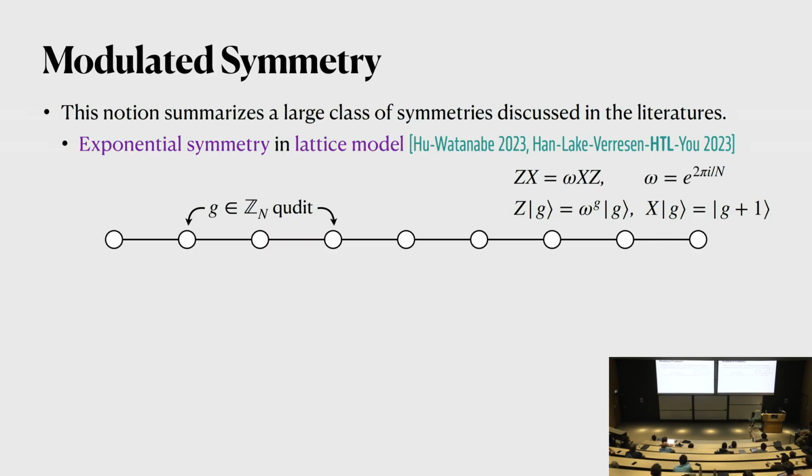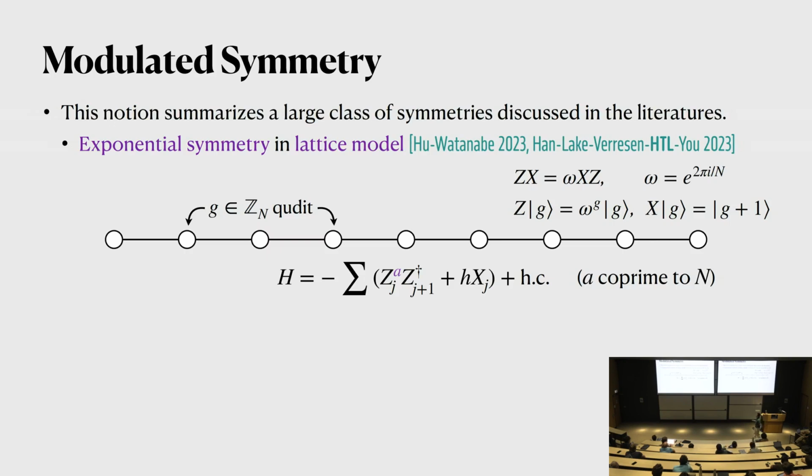Okay, so now we're going to use these Z and X operators to build some lattice models. The model that we want to build is a close avatar of the clock models. The Zn clock model is a generalization of the Ising model, and now I'm going to do a further generalization. If this coefficient A is set to 1, this is just a Zn clock model, which involves the Z and Z dagger couplings of nearest neighbor sites. And there's also a transverse field term. But now let me allow a factor of A that changes the coupling here, okay? This A I require to be coprime to N.